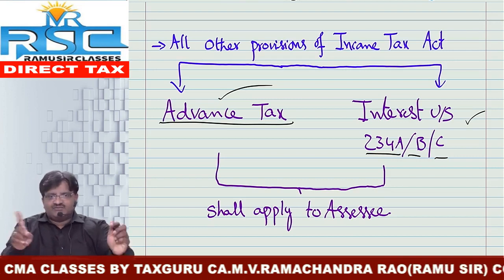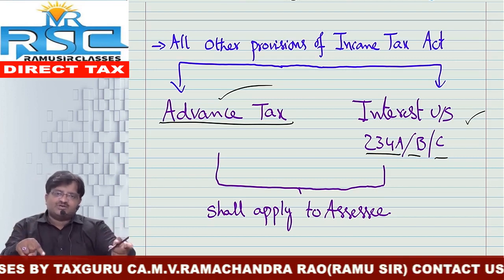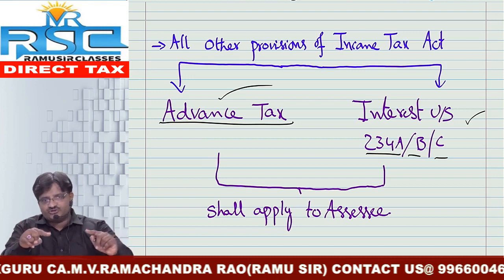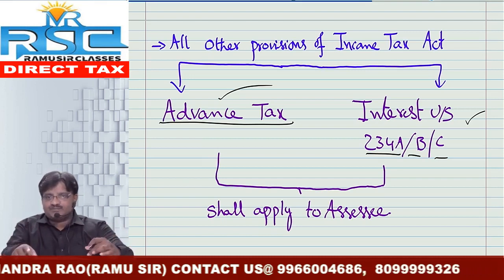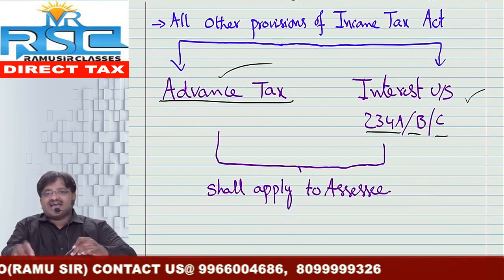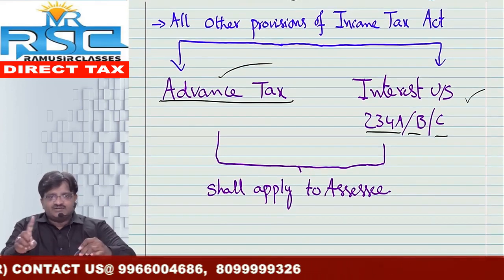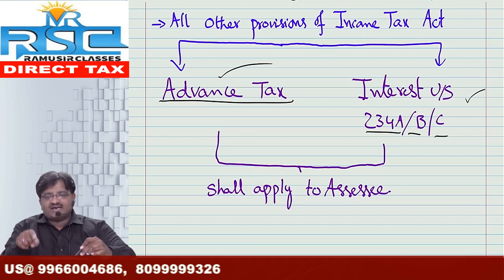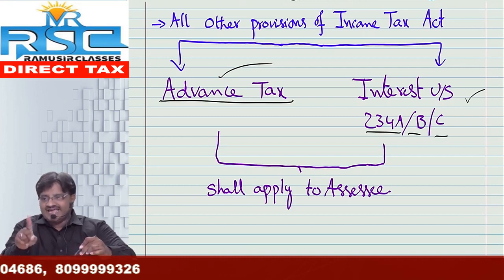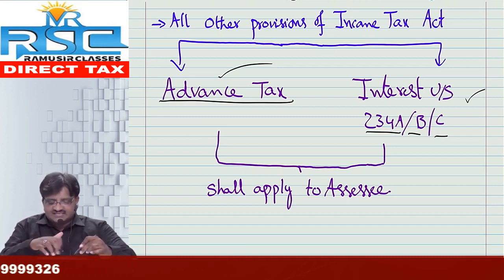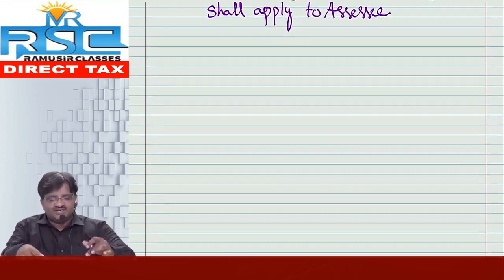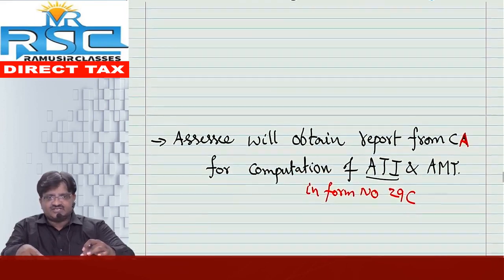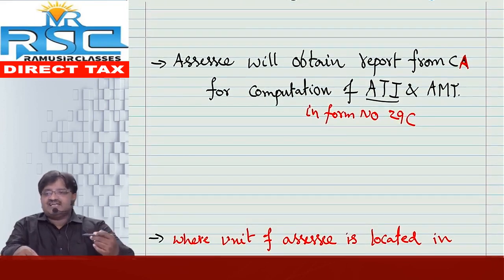Common sense: whenever advance tax provisions are applicable to those SSEs who are subject to AMT, in the same way interest under section 234B and C is also applicable. So all other normal provisions are applicable in case of SSEs who come under AMT. Anyhow, interest under section 234A is linked with the filing of returns.